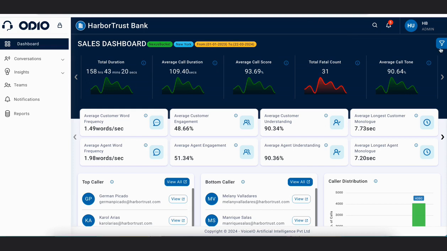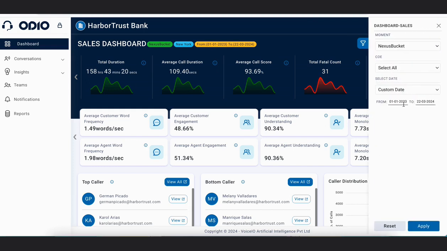So here we can apply various filters, and according to those filters we'll get the data, we'll get the analysis. The first filter is movement. Movement is a specific team or domain, like we have sales team, we have support team, or we can have various different kinds of teams. Whatever movements are configured for your contact center, you can select from here.